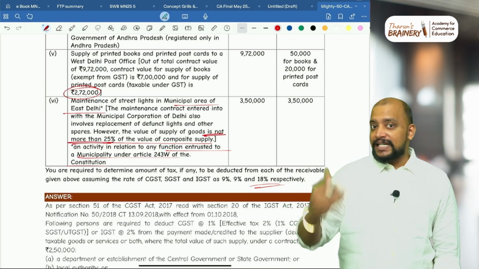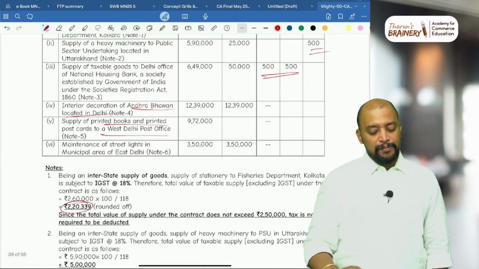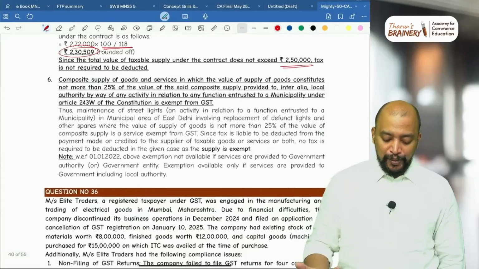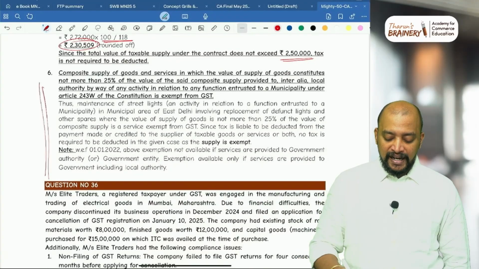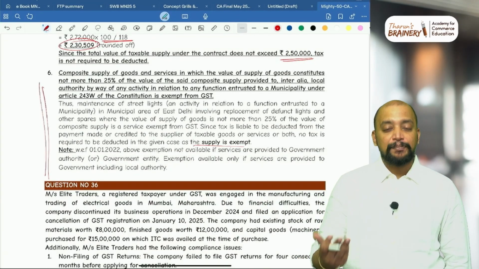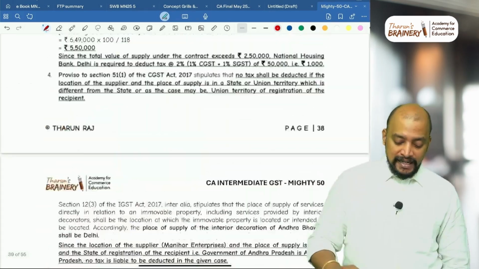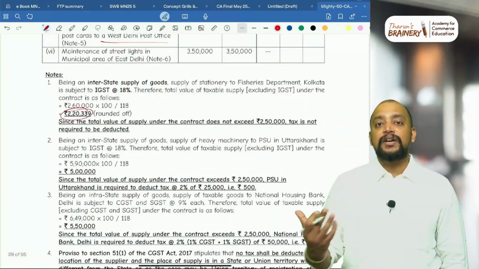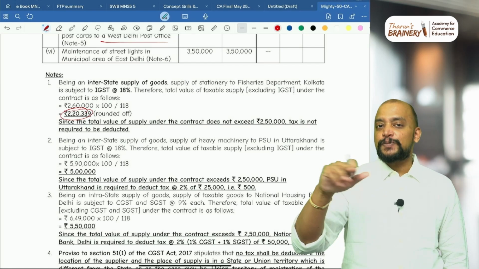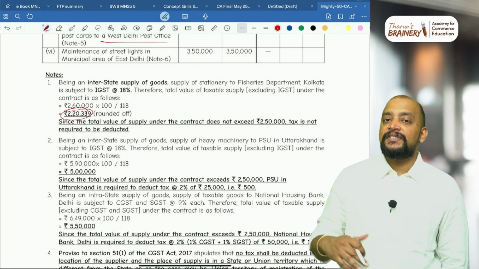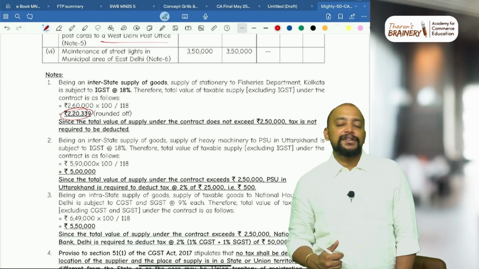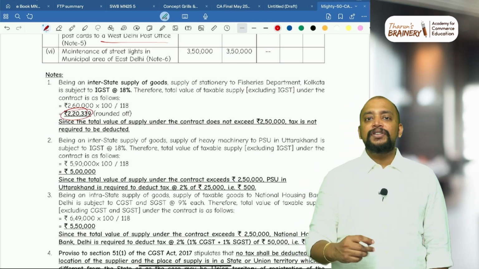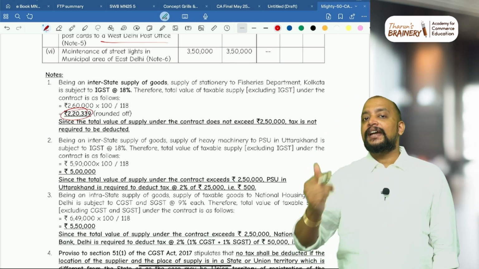When the transaction is exempted, TDS is not applicable in this case. So that is the explanation which you need to provide here. Composite supply, it does not exceed 25%, the supply is exempted. So this is the answer for this question on TDS. They can make a question, not necessarily this big question, but covering these points, a small question also can be given. See, all these MAY 50 questions does not mean the same question or same length of question will come. Out of this, they can take 1 or 2 points also and they can coin a question.